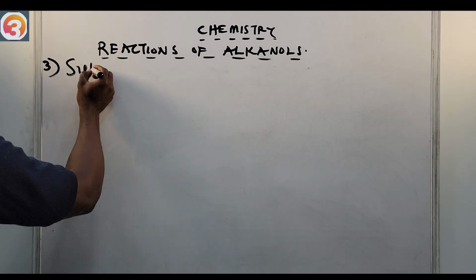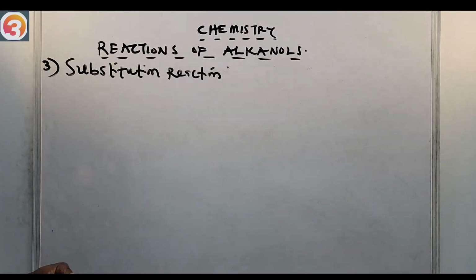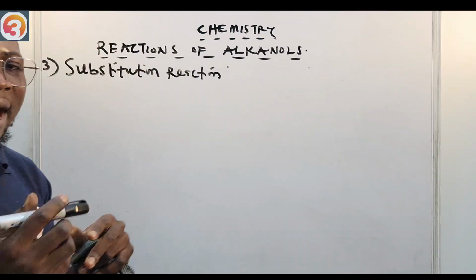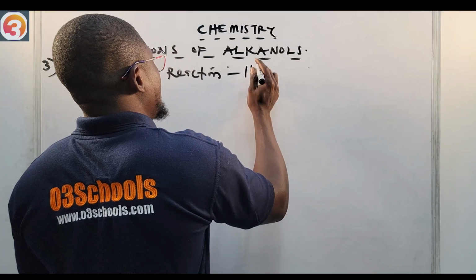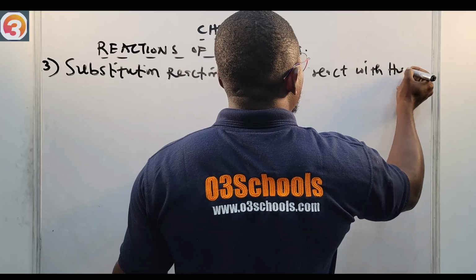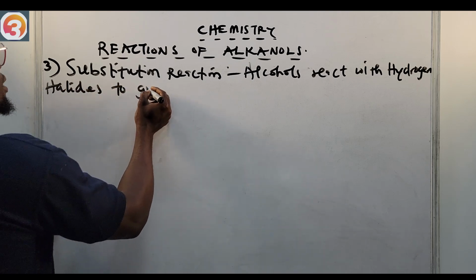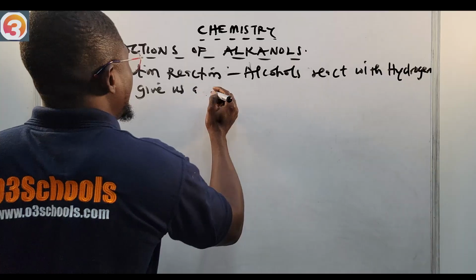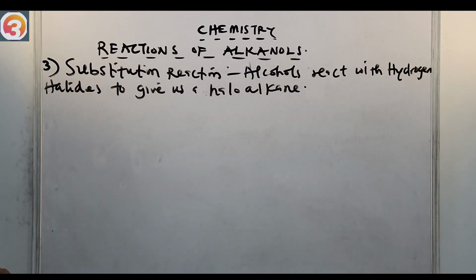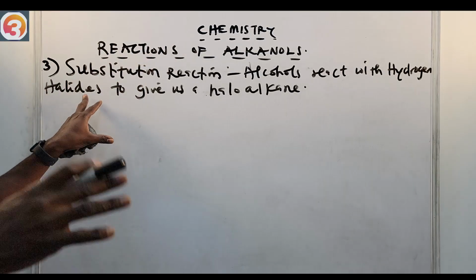So this one is a substitution reaction. In this one, alcohols react with hydrogen halides to give us a haloalkane, or a halogenoalkane as you may have it. So that is what a substitution reaction is. An alcohol reacts with a hydrogen halide to give us a haloalkane.